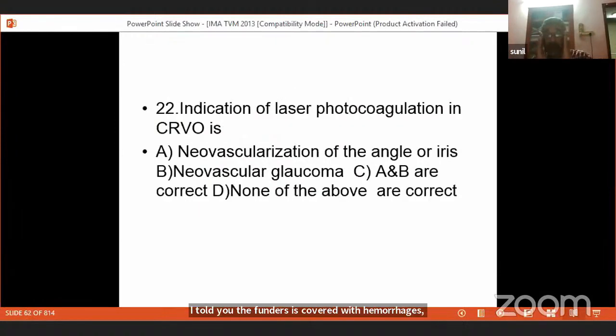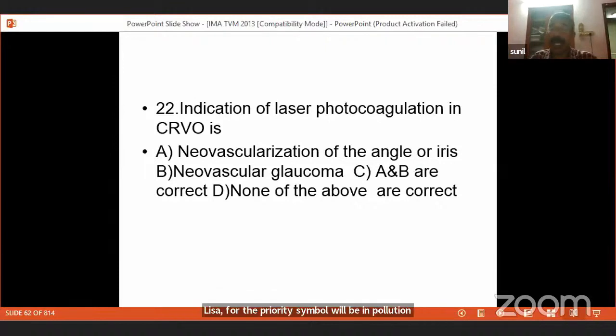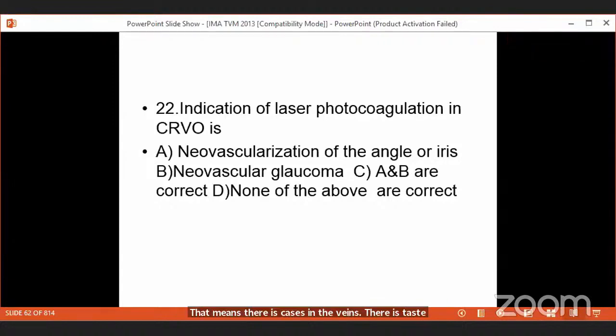Now, the indication for laser photocoagulation in CRO, another common question that came in exams. Indication for laser photocoagulation in central retinal vein occlusion: neovascularization of the angle or the iris. You know, neovascular glaucoma. In central retinal vein occlusion, the venous drainage from inside the eye is impeded. That means there is stasis in the veins, in the venules, and in the capillaries. That means less blood is reaching the eye. So the patient is developing ischemia to the retina.